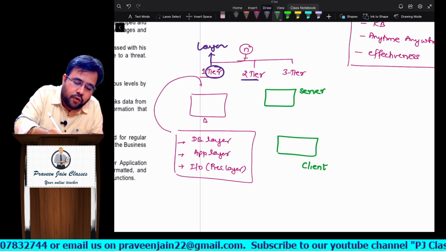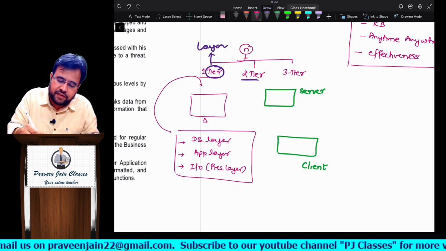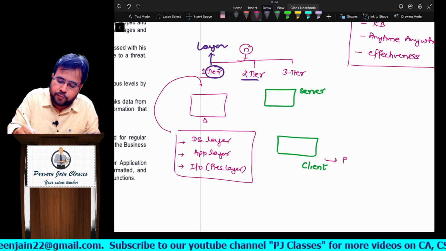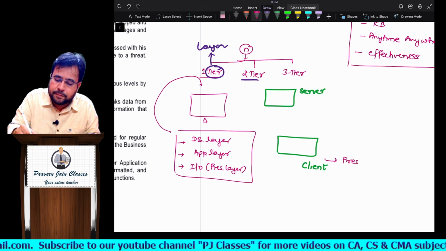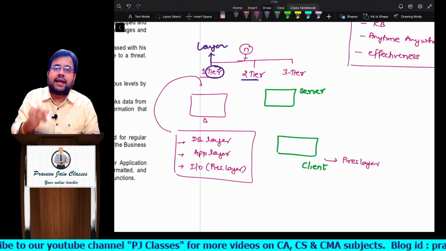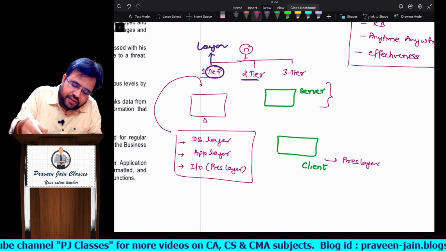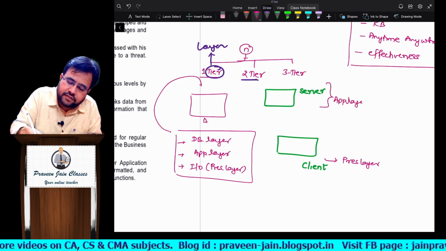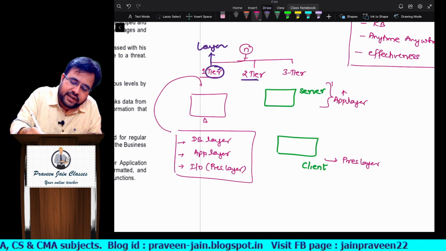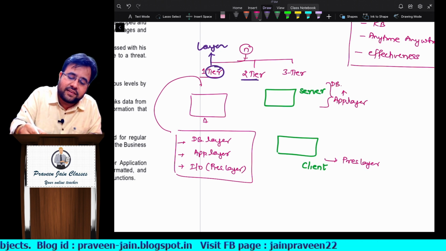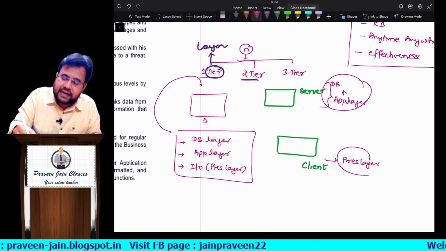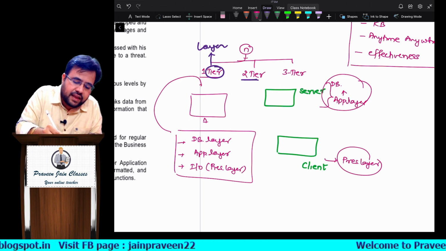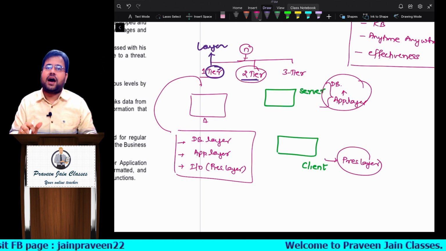Can I say now input output where it will be given, sir? Client. So can I say input output is given in client? So obviously presentation layer is there at client level. Sir, where we are having our software, application layer is there at server level. Similarly, where the database is also there, same. So can I say here three layers are divided into two parts or not, sir? Yes, hence we call this as two tier architecture.